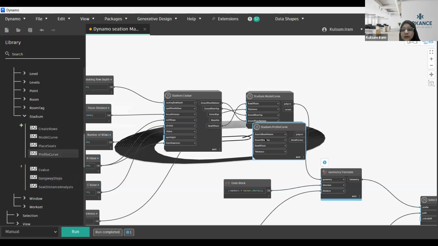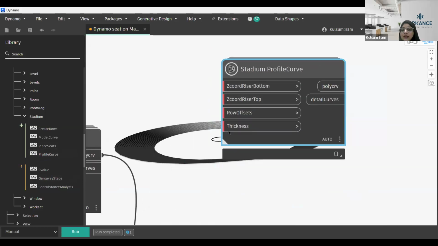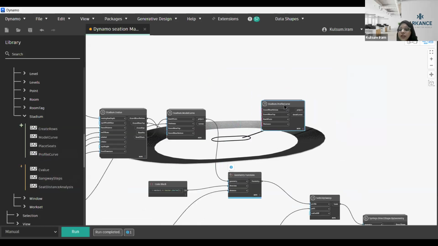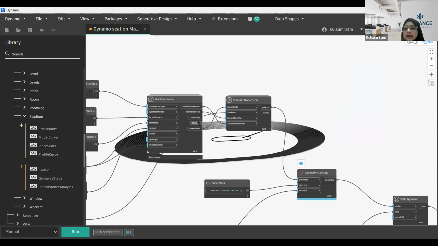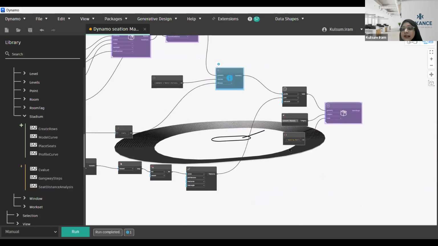Let me just select this one. I'm just going to showcase it to you. Out of these nodes, you can see we have a thickness option, we have a row option. Once you have selected all these options, it is going to create a seating layout for you. It is also going to calculate all the z coordinates of my stadium, all the riser sizes which I'm going to use, and all the offsets which I'm going to use.